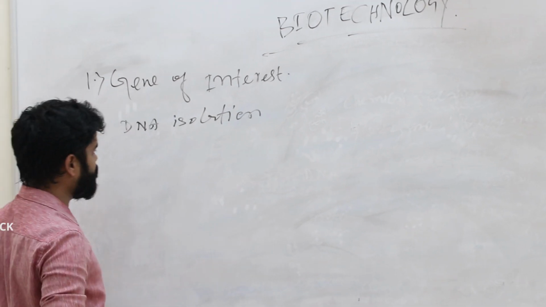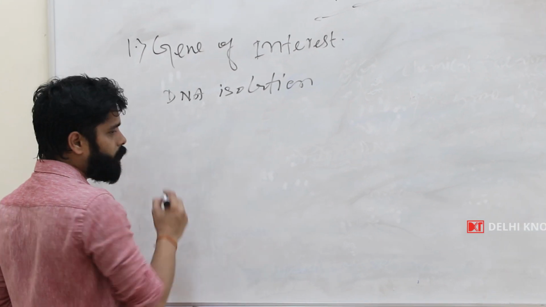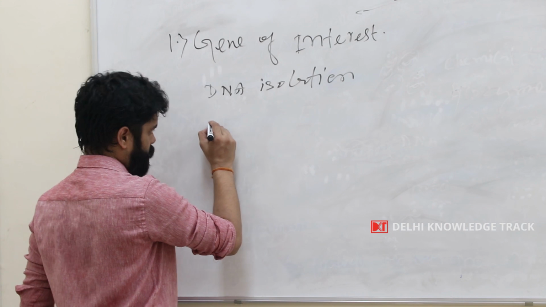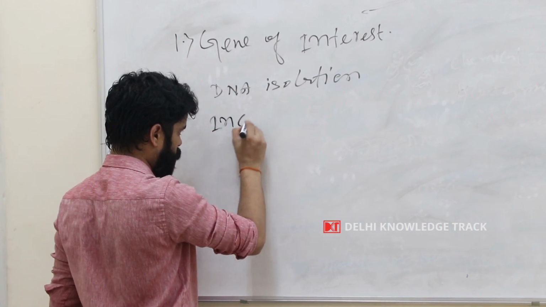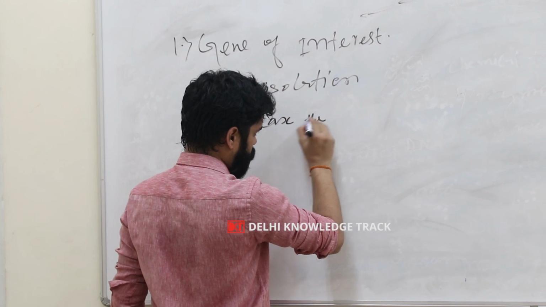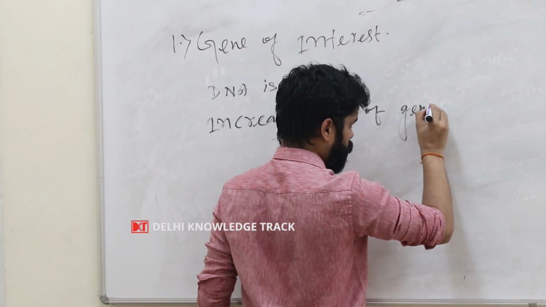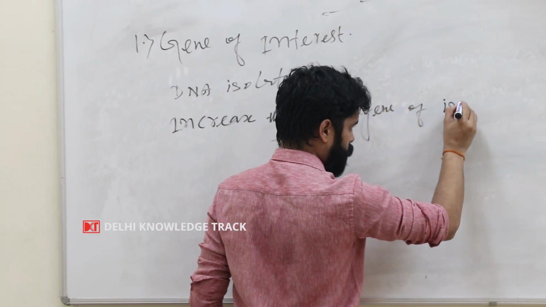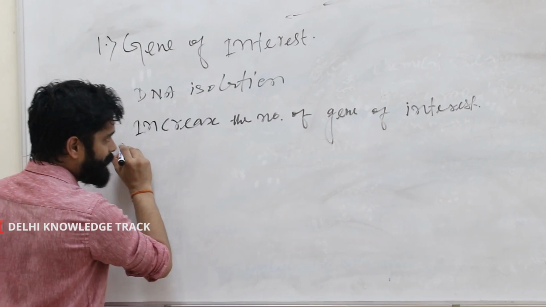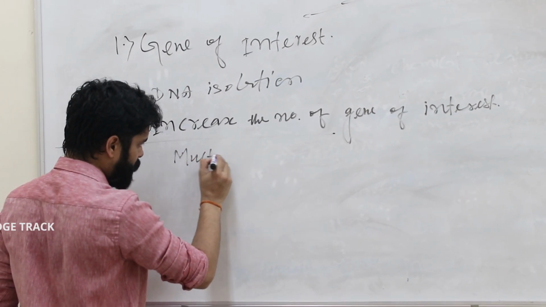So the DNA for the gene of interest has been isolated. Now we want to increase the number of the gene of interest. Increasing the number of the gene of interest is also called multiplying, or multiplication.